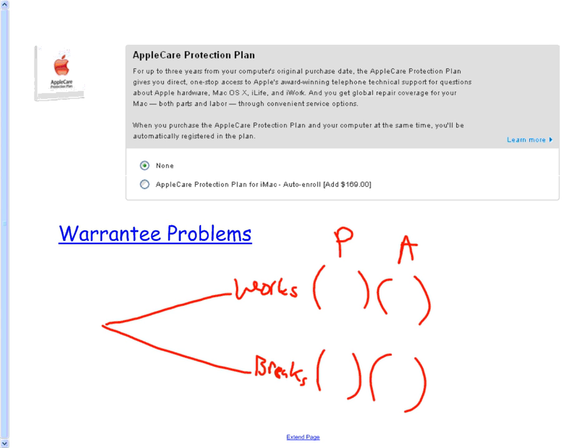All right, I'm going to give you an amount to use that I think is somewhat reasonable. I want you to figure it out at a 25% chance that it breaks. See if you can figure out your expected value. Yes, it's a $2,000 computer, and the AppleCare is $169 to protect your $2,000 computer. I'll pause while you do that.